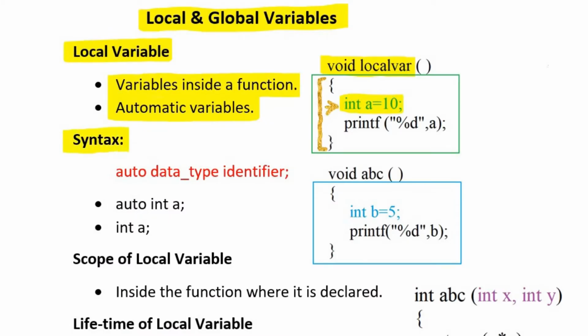Let's see the syntax for writing a local variable. The syntax contains three main parts: the auto keyword, data type of the variable, and name of the variable. This auto keyword is an optional keyword. Then comes the data type of the variable, which specifies the type of data a variable is going to store. Identifier is the name of the variable. This is the declaration of a local variable. As the auto keyword is an optional part, I have skipped it in the second example. In this example, I have skipped the auto keyword and simply written int a is equal to 10.